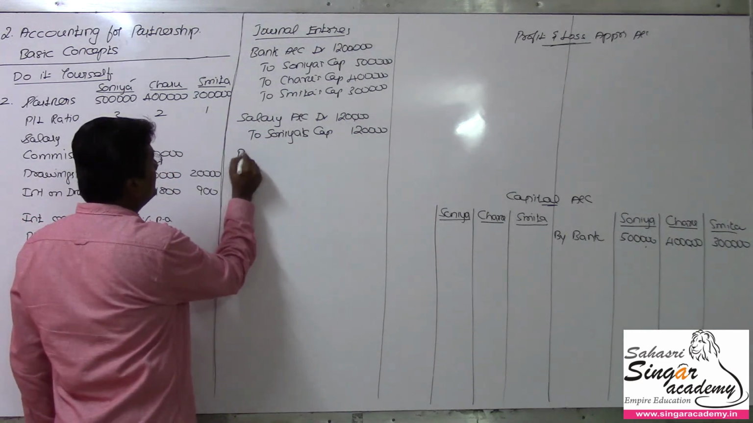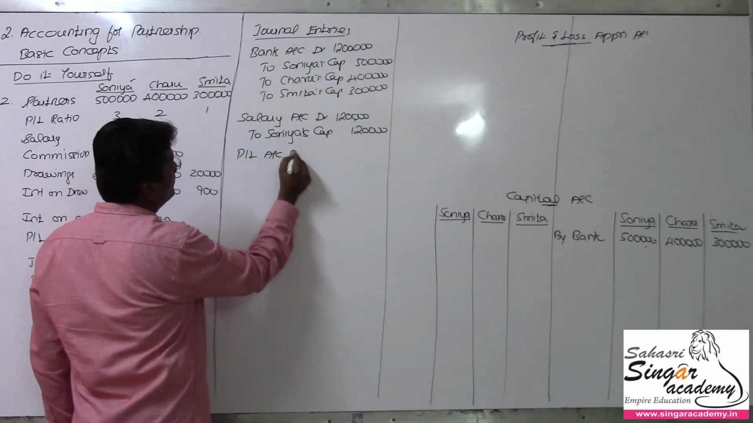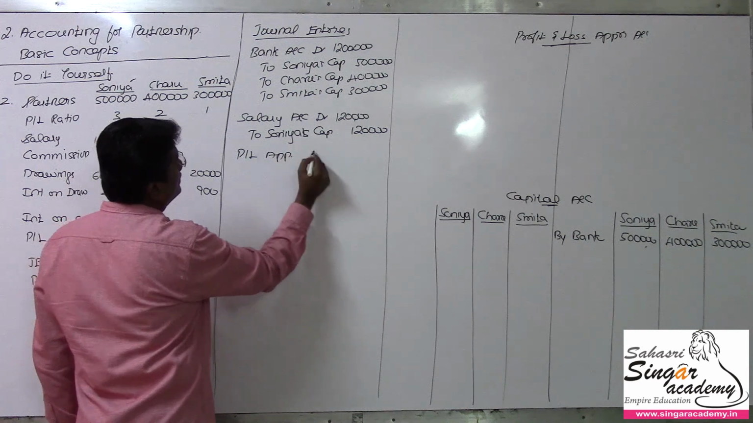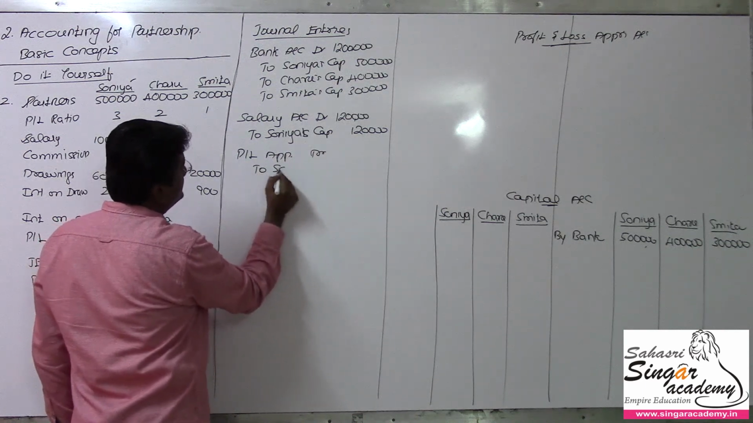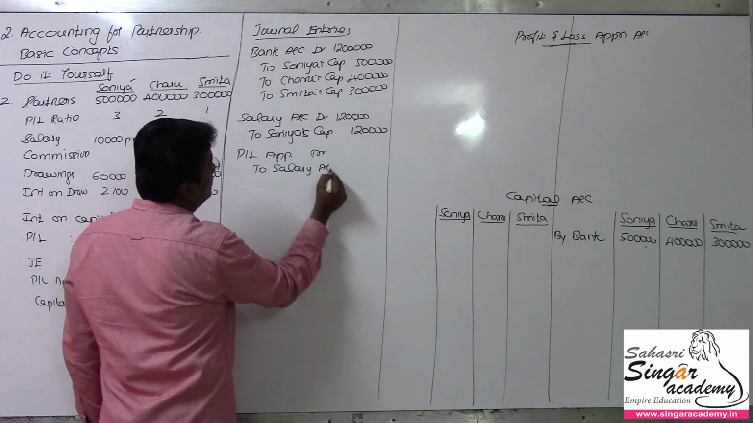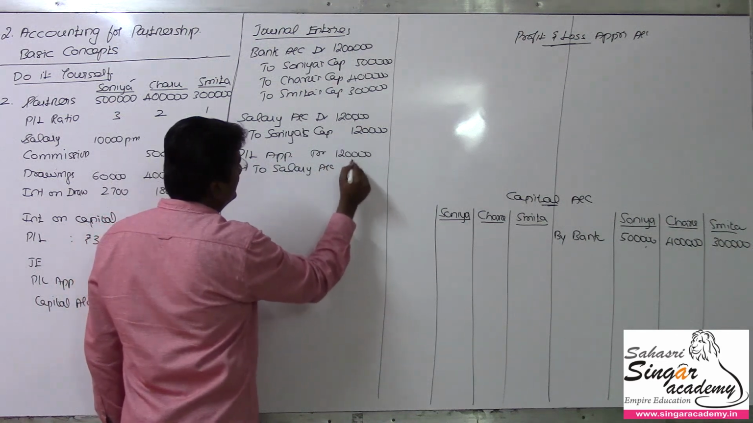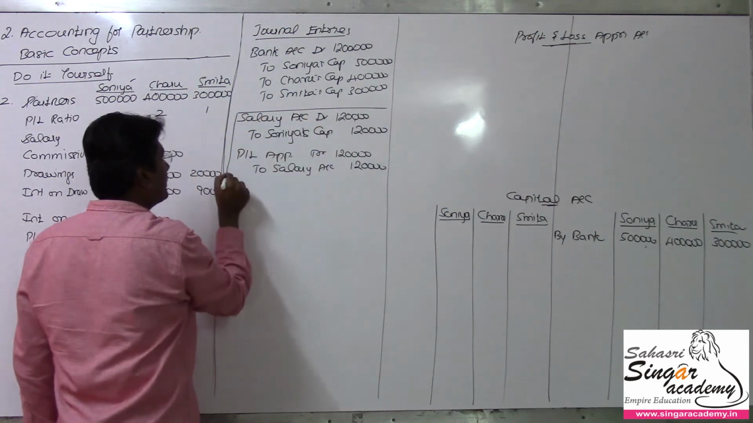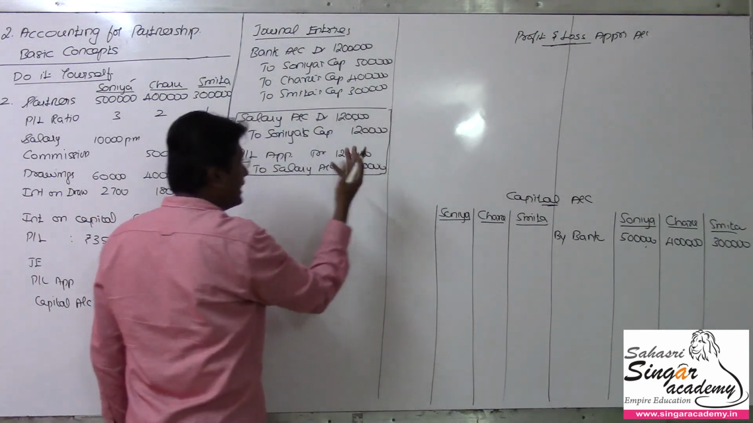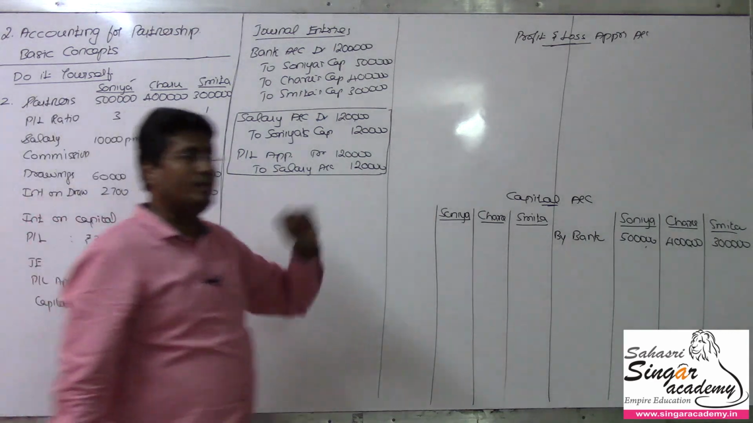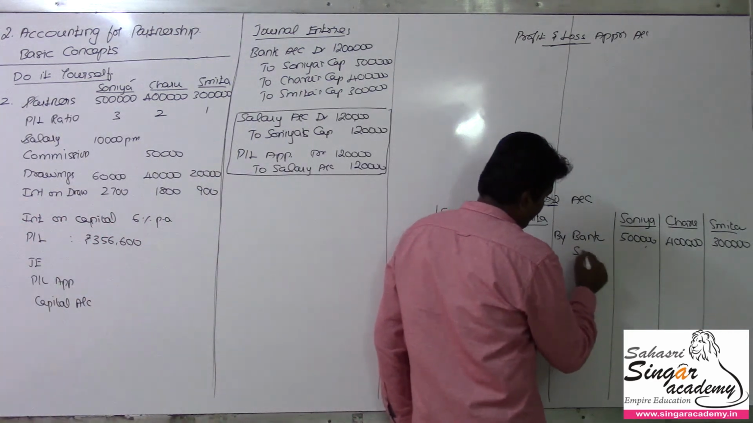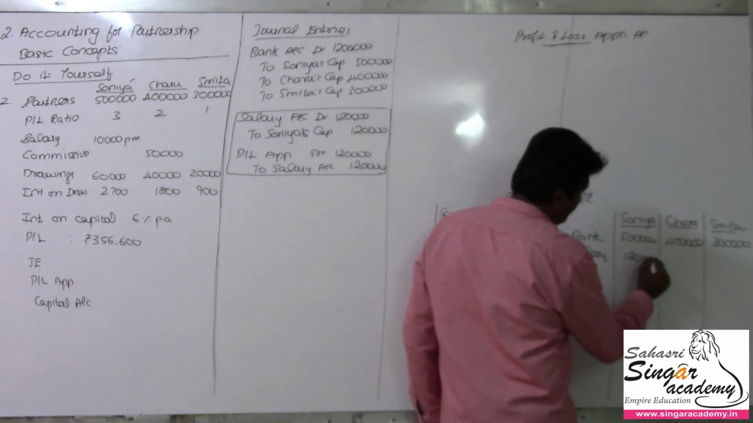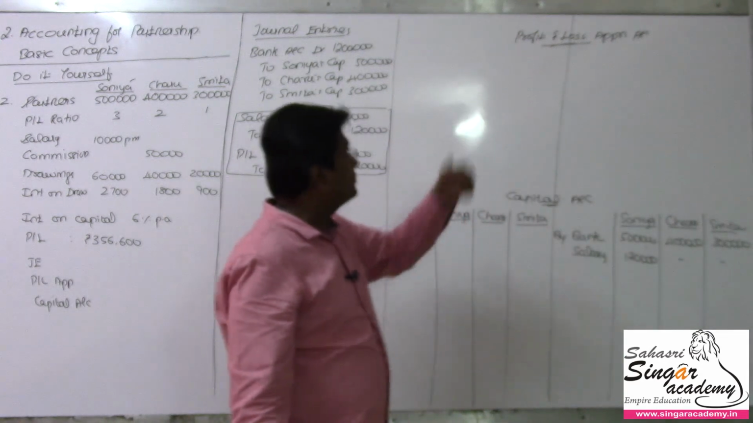For that the entry will be profit and loss appropriation account to salary account. So these are the 2 entries, 1,20,000, 1,20,000. You can combine them into one entry, then it's very simple, but we better record in simple form. Salary entry and then transfer entry. Salary entry will come in the capital account here, salary. The value being 1,20,000 to Sonia, and this amount is transferred to the profit and loss account.